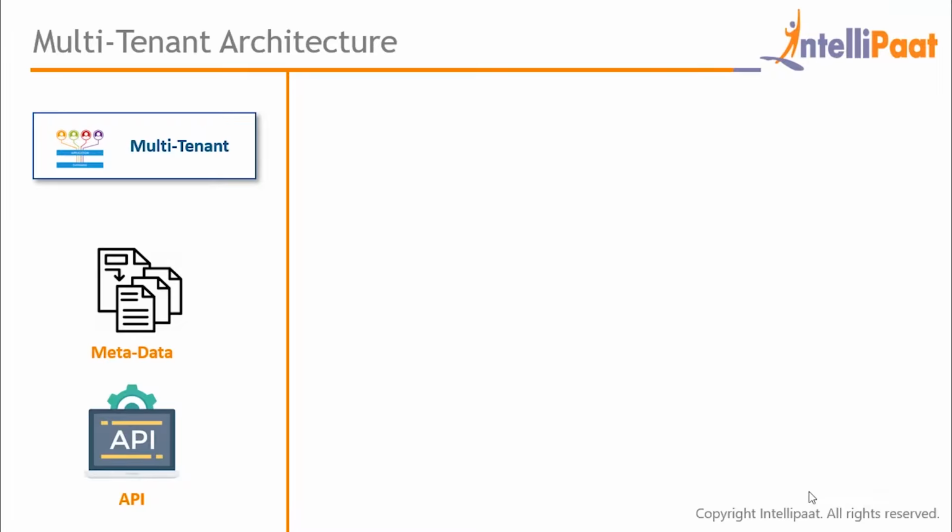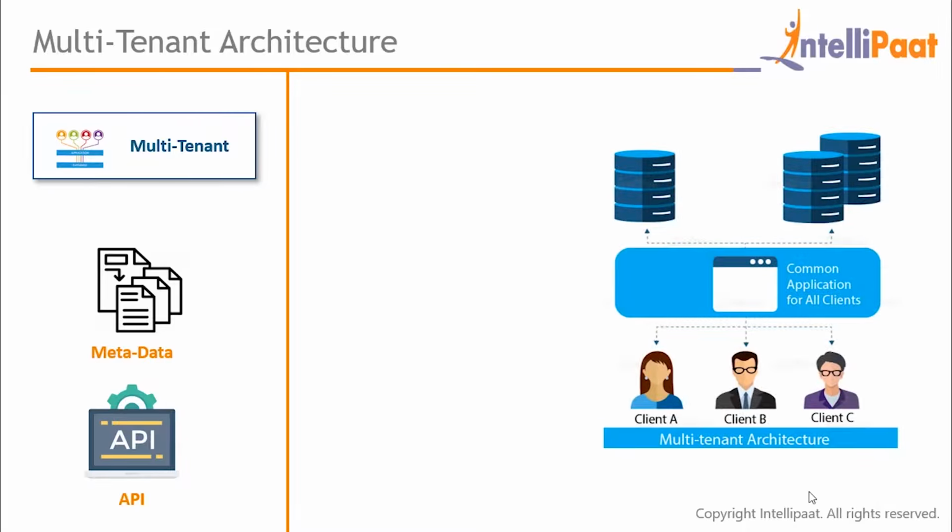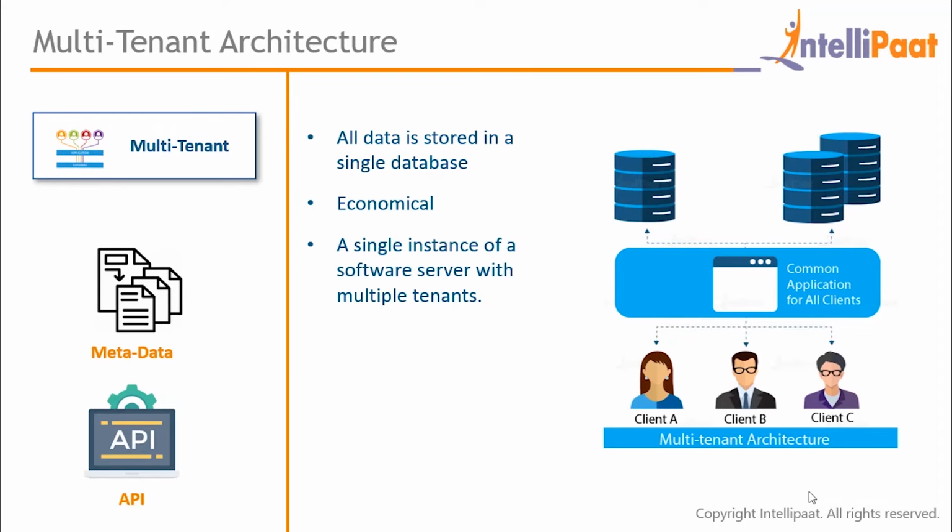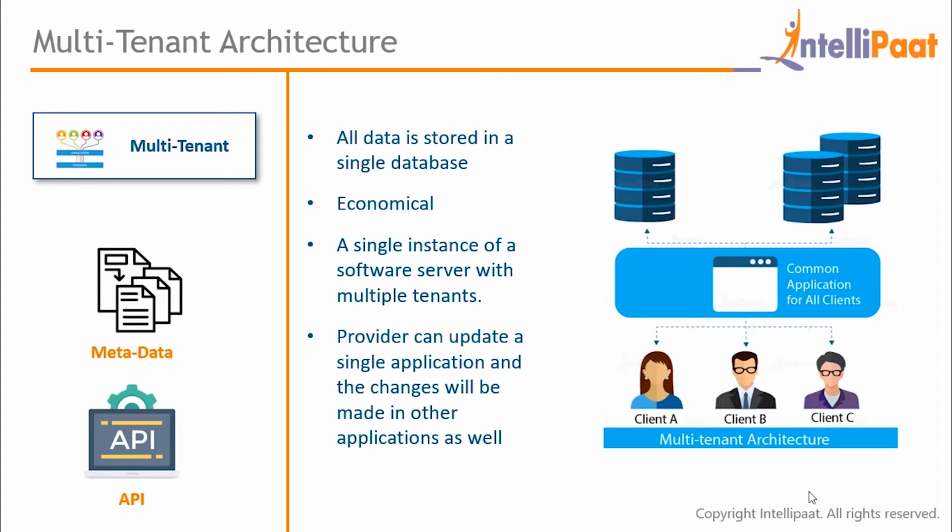First, we'll talk about the multi-tenant architecture. As you can see from the image, it has a common application which is shared among multiple clients. Now, in multi-tenant architecture, all the data is stored in a single database, and it is provided for all of its customers. It is economical because resources and maintenance are shared among the customers. A single instance of a software server is shared among multiple tenants, and the provider can update a single application and the changes will be made in other applications as well. So it is very easy for the developer to update or maintain the application he created.